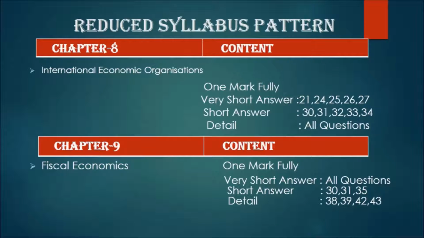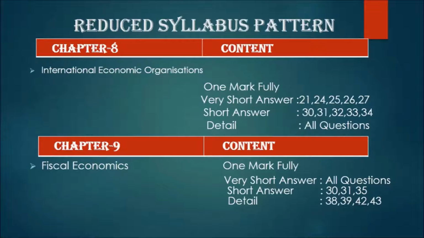Chapter 8, International Economic Organization. Very short answer: 21, 24, 25, 26, 27. Short answer: 30, 31, 32, 33, 34. And detail: you have to study all the questions, because this chapter is very important. At the same time, this chapter covers the old trade system and the achievements of shock and breaks. These two questions are very important, shock and breaks.